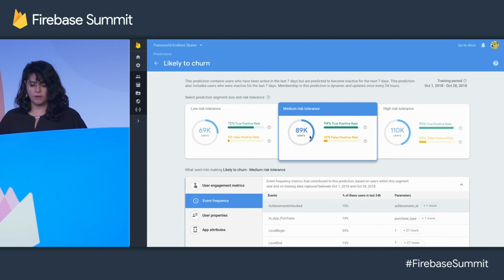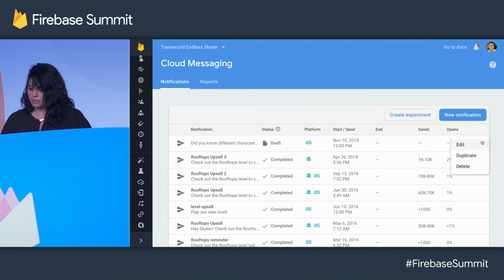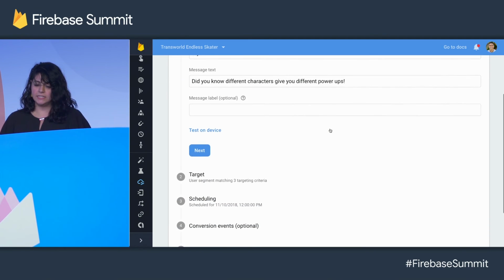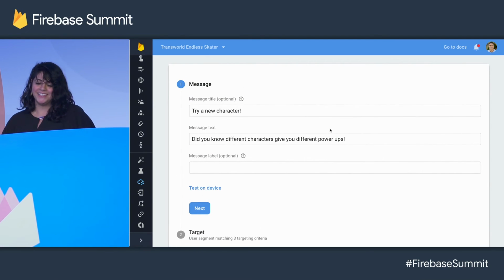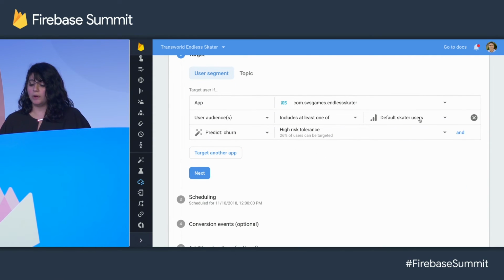So let's go ahead and figure out how we can use this prediction in a cloud messaging campaign. I went ahead and created this so that we can just edit it. I'm going to send a slightly more specific message: try a new character, letting users know that different characters will give you different power-ups. I will target users who are in my dynamic audience of default skater and are predicted to churn. Then I can hit scheduling, and it will start going.